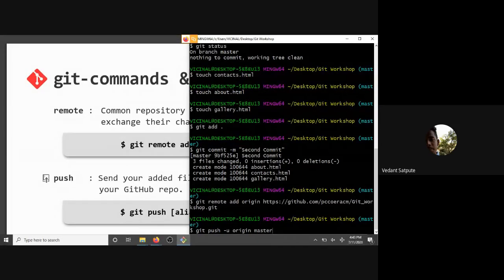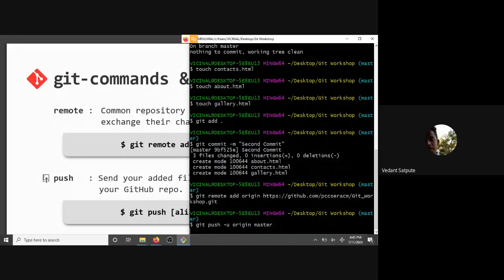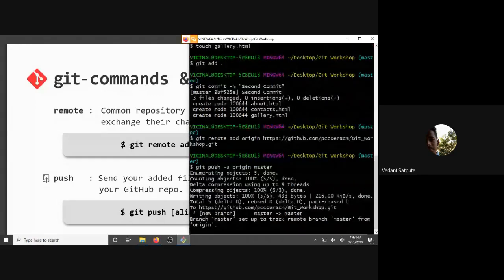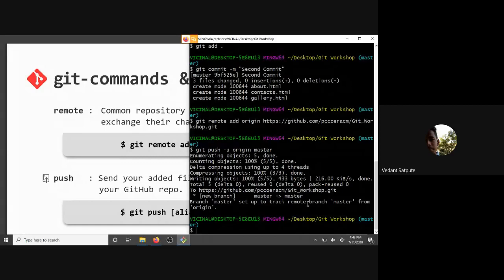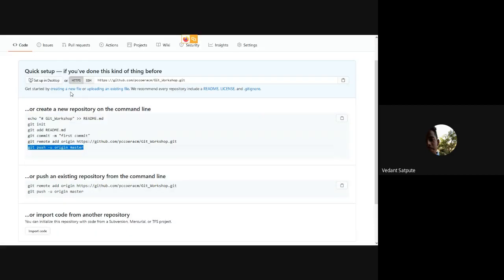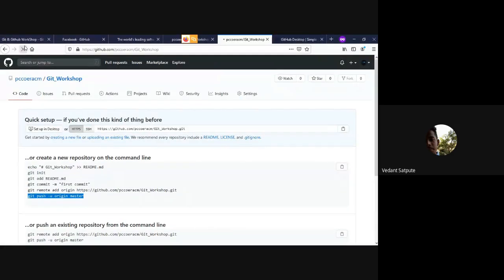So when we do this, it says git push, enumerating objects 5, done, and different things. Now this was our git workshop repository, right? So I will just refresh our page.